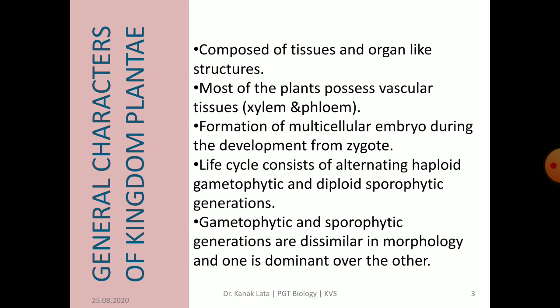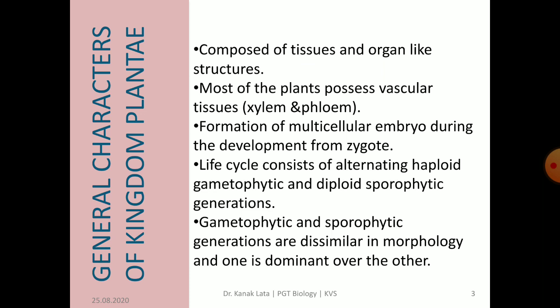Vascular tissues are of two types. What are they? They are xylem and phloem, and these are called conducting tissues because they help in conduction of water, minerals, synthesized foods and hormones.